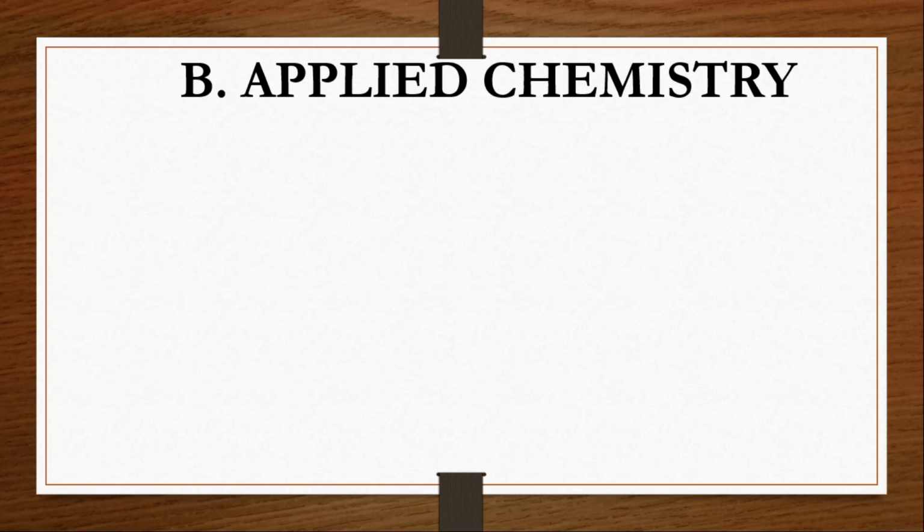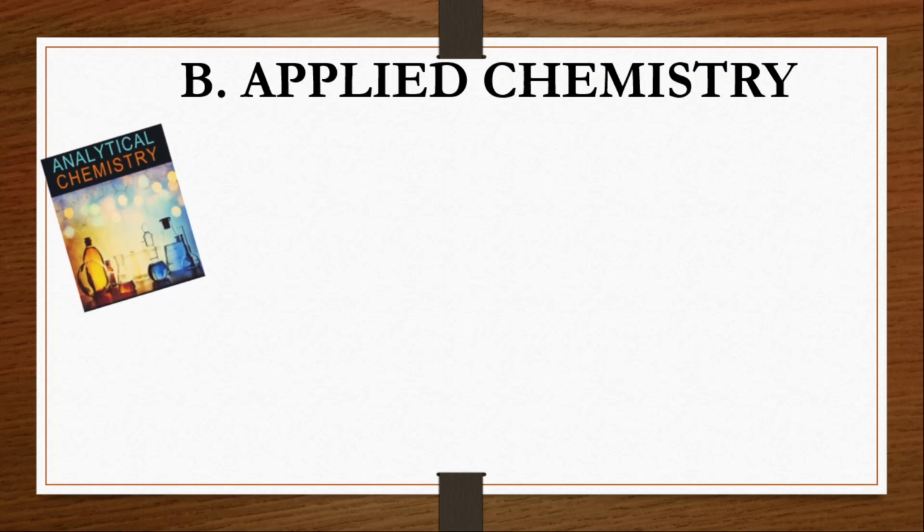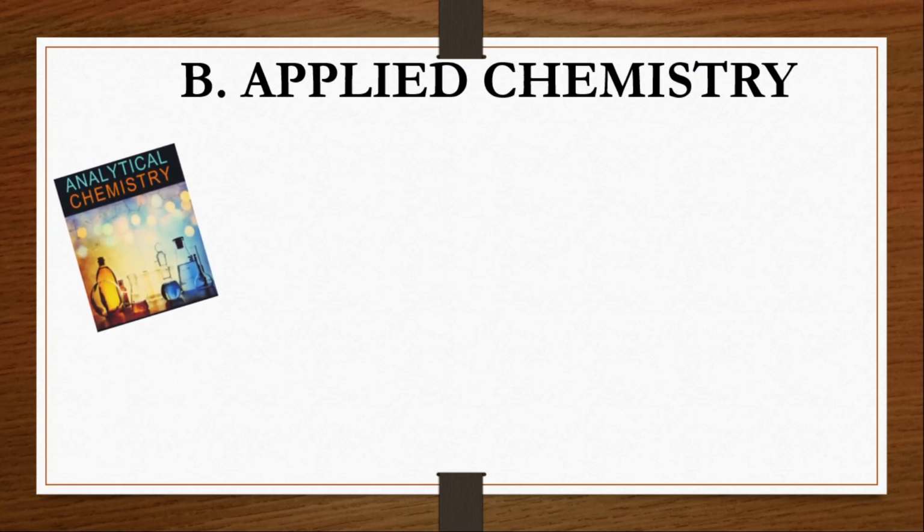So using that basic knowledge, we are going to apply that basic knowledge, and we are going to prepare useful things which can be helpful, which can be of benefit for mankind. That is what applied chemistry is. We have a numerous number of branches under applied chemistry. Under that, the first one we'll see is analytical chemistry.